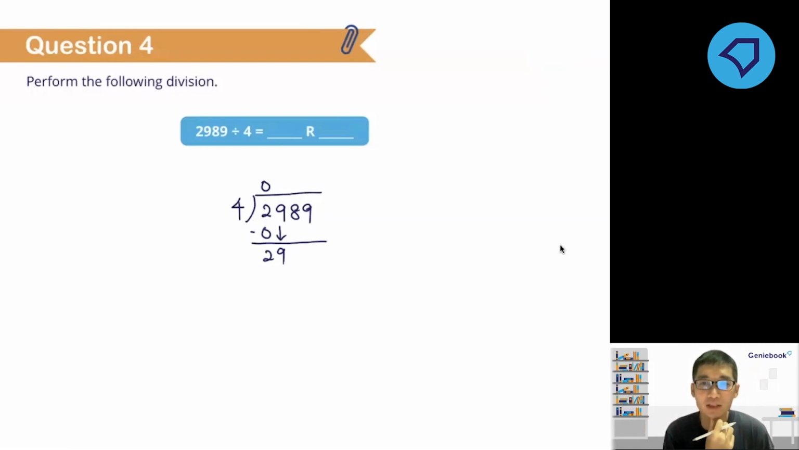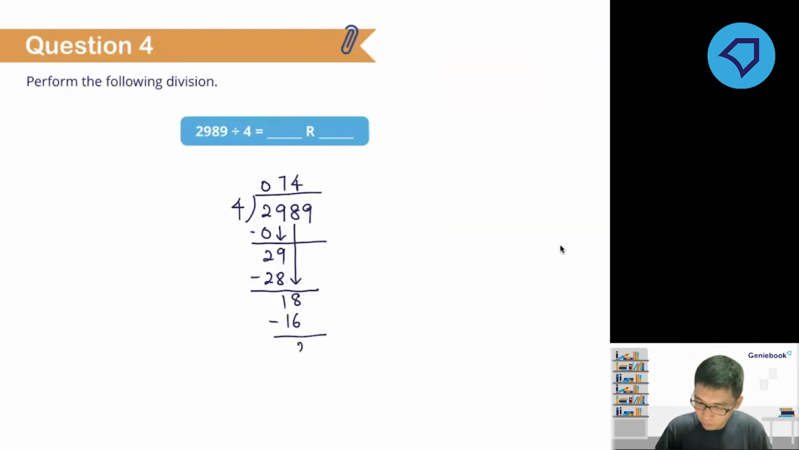Okay, yes, thank you, Zichen. Some say 8. Why 8? Just now you said 7, you are correct. 7 times 4 is 28. Of course, there will be left over. When I subtract, I get 1. Now let's bring down the next digit, 8. 18 divided by 4. So what do I get as the quotient? Yep, 4. 4 times 4 would give me 16. Once again, with leftover. Then finally, we bring down the last digit, 9.